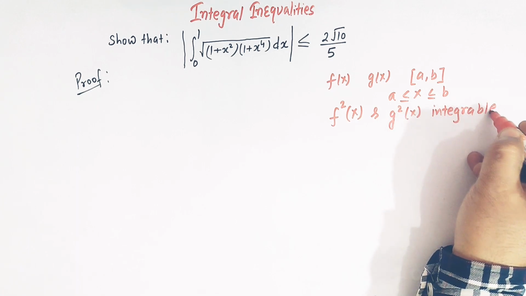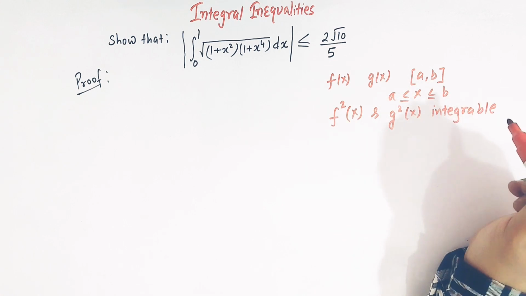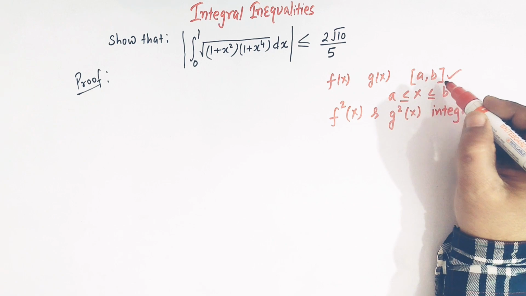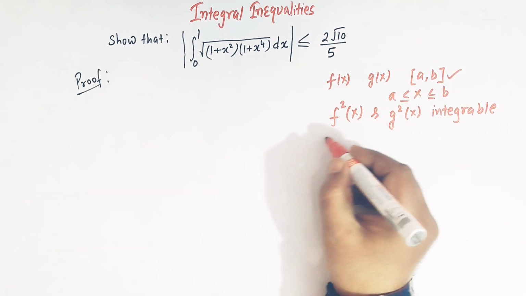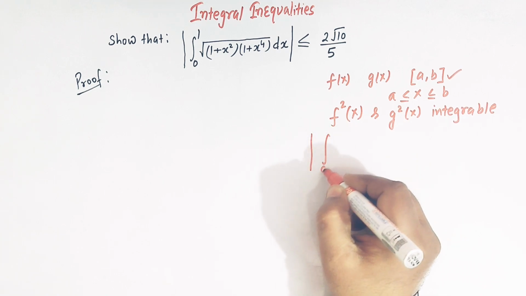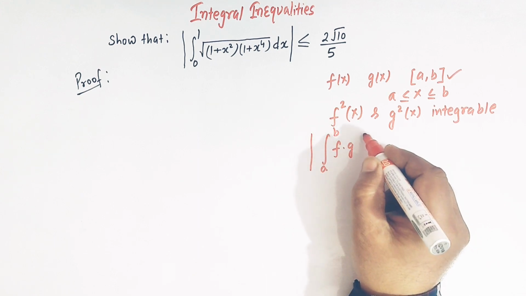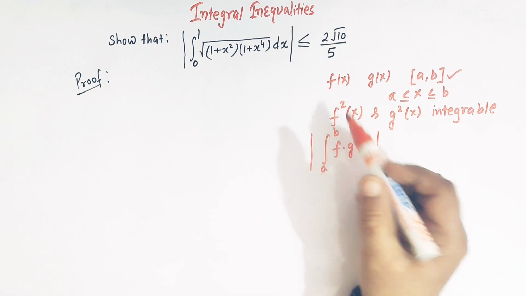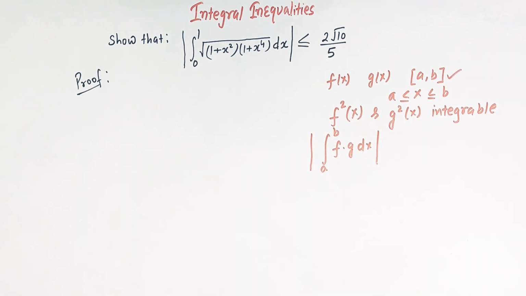So if the square of this function and the square of this function are also integrable in the interval a comma b, then the Cauchy-Schwarz inequality states that the absolute value of the integral from a to b of f times g, where here we are using the notation simply f for f of x and g for g of x, right?